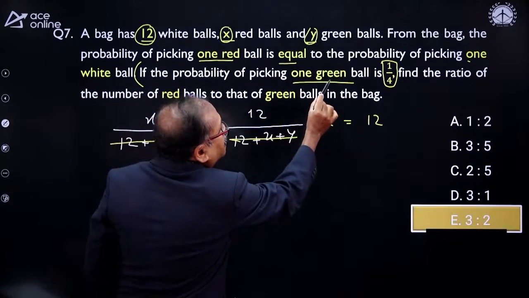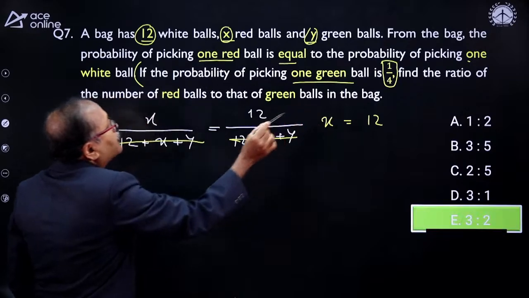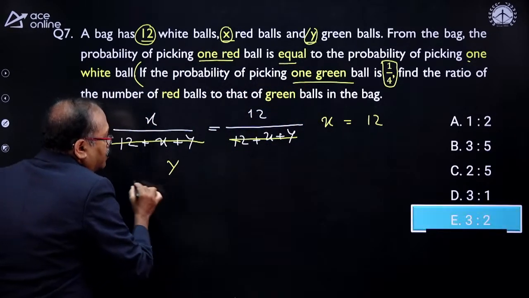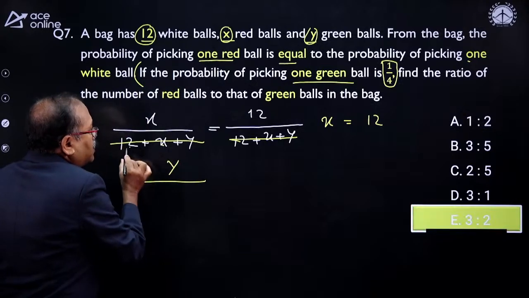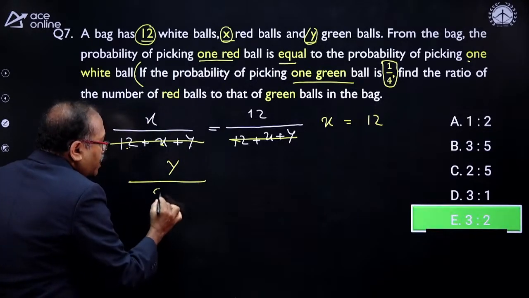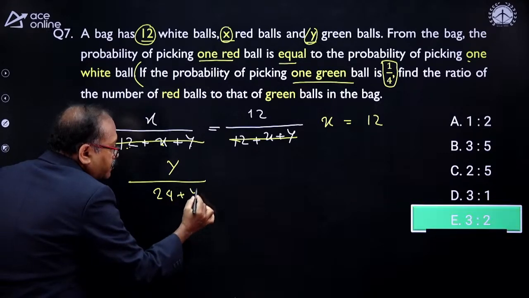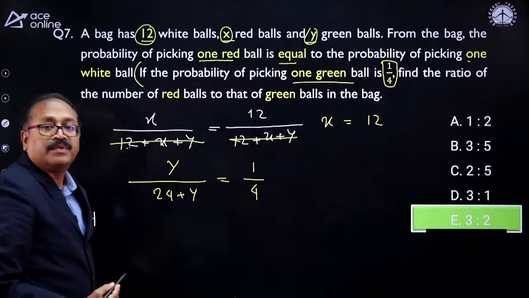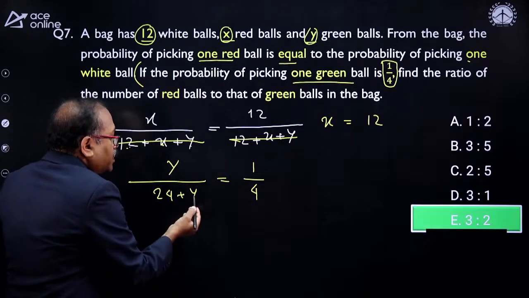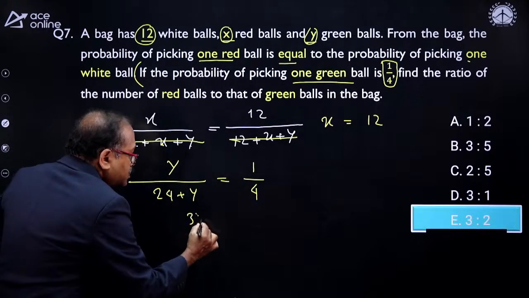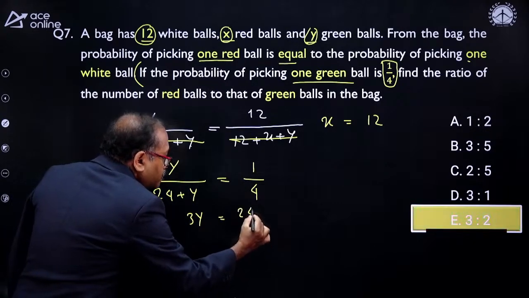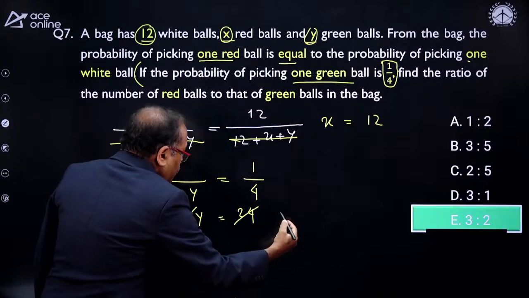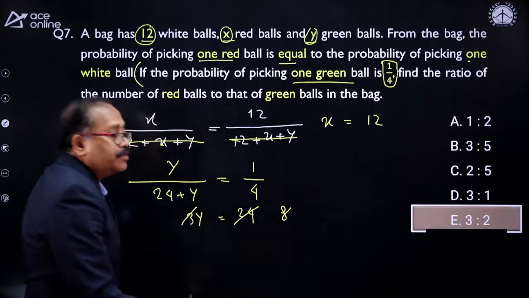If the probability of one green ball is 1 by 4, the one green ball is Y, so Y by 12 plus 12, that is 24 plus Y, equal to 1 by 4, as the probability is given. From here, that is 4Y minus Y, you get 3Y equal to 24. Then Y is equal to 8.